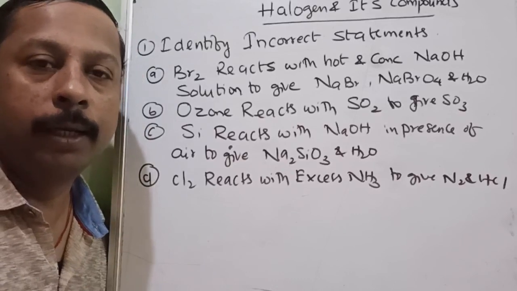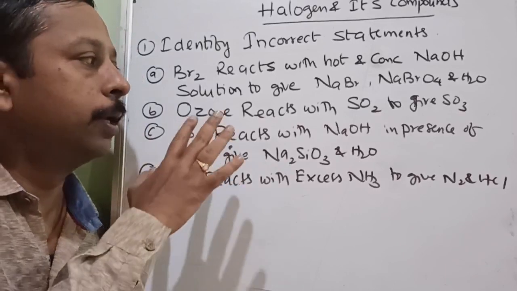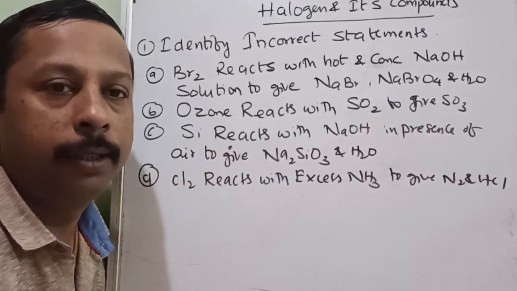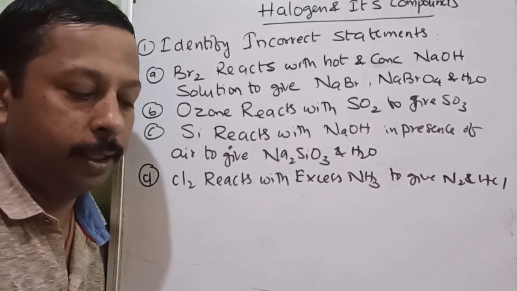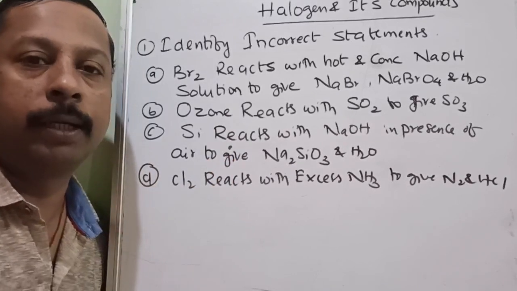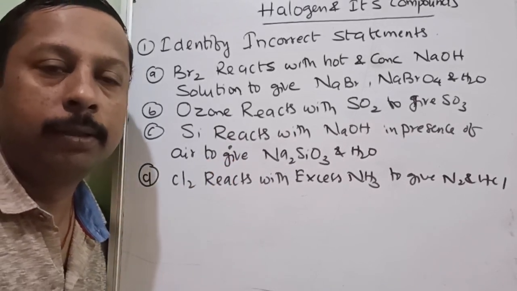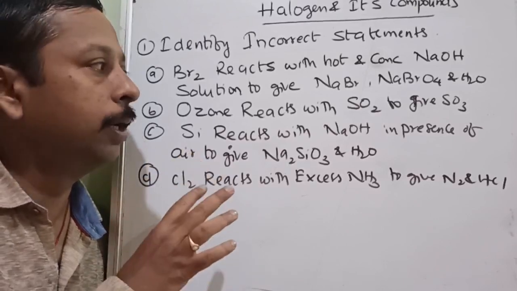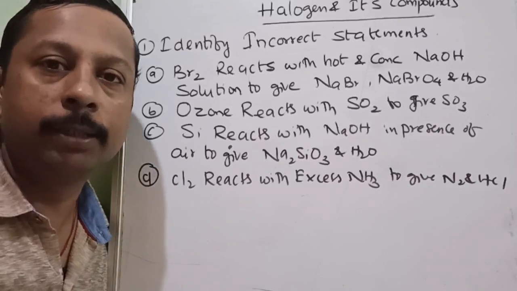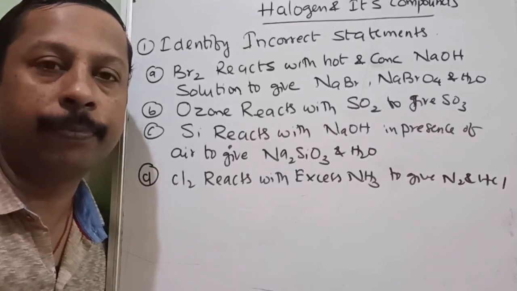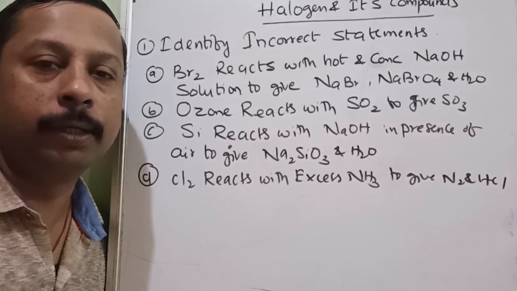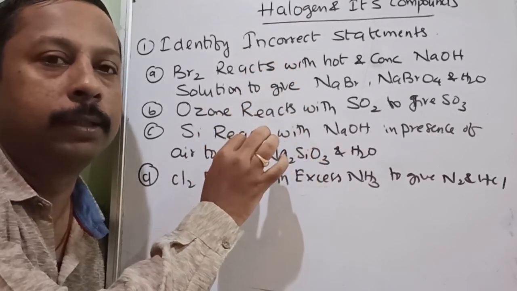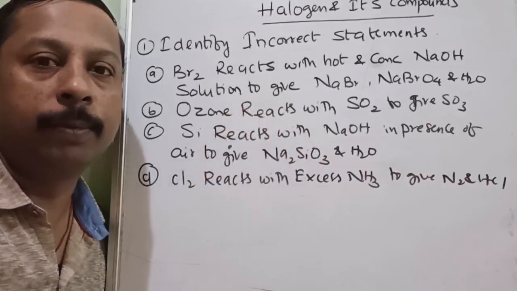And before starting, I wanted that every question you should try on your own first. I have already displayed the question here. First, go through it and guess one answer. Then pause it and check your answer. Then cross check with my explanation. That will be the best method. First go through the entire question, guess one answer, then check with my explanation.